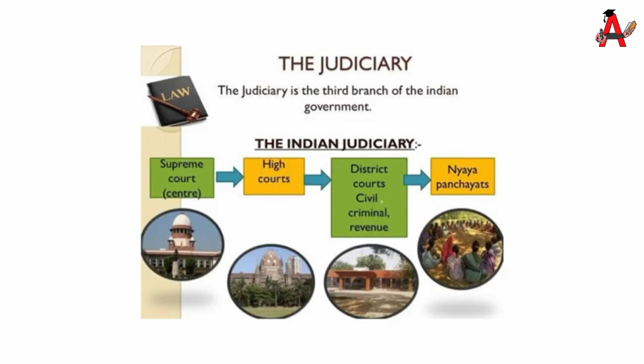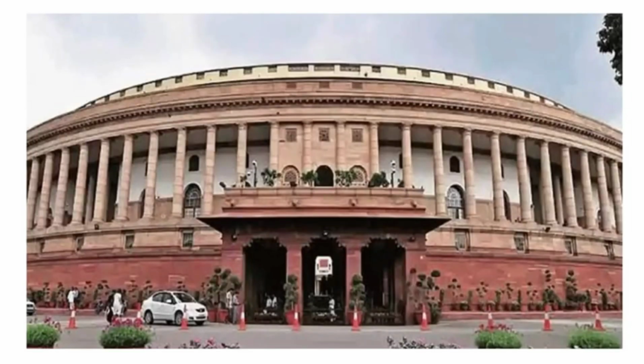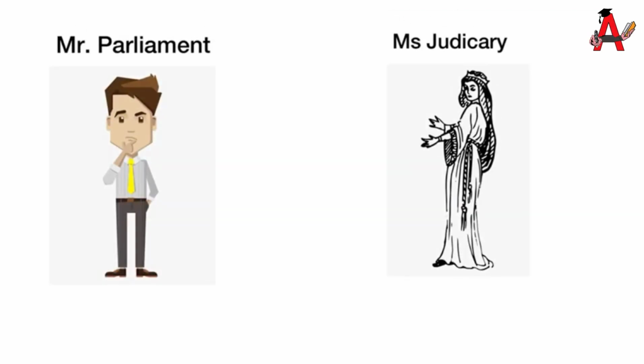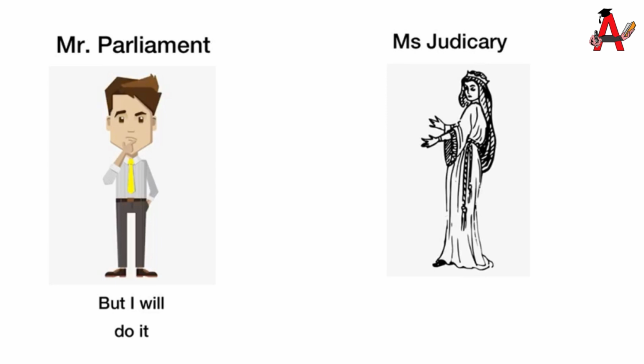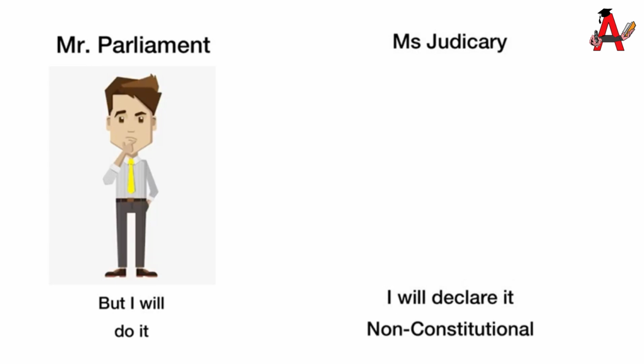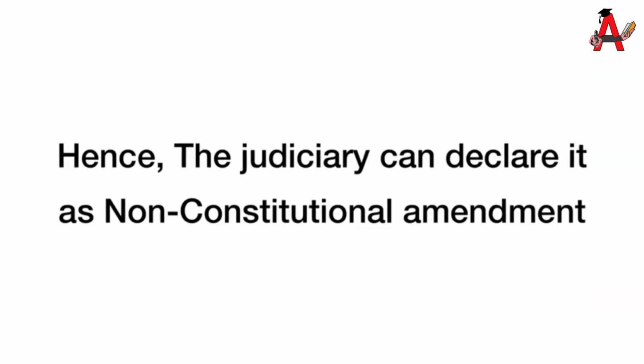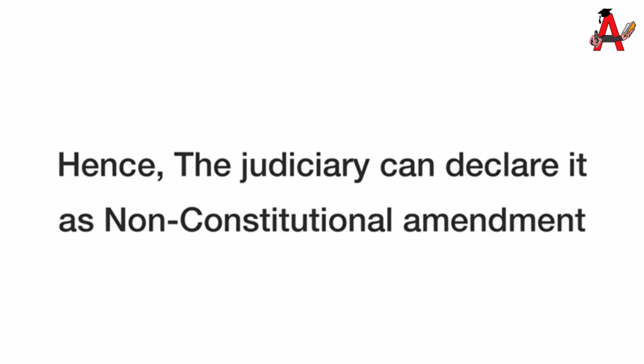It cannot alter the basic structure of the Constitution. I repeat, it is the duty of the judiciary to ensure the Parliament does not alter the basic structure of the Constitution. And in case the Parliament alters it, the judiciary has the power to overrule the Parliament and declare that particular amendment as unconstitutional.